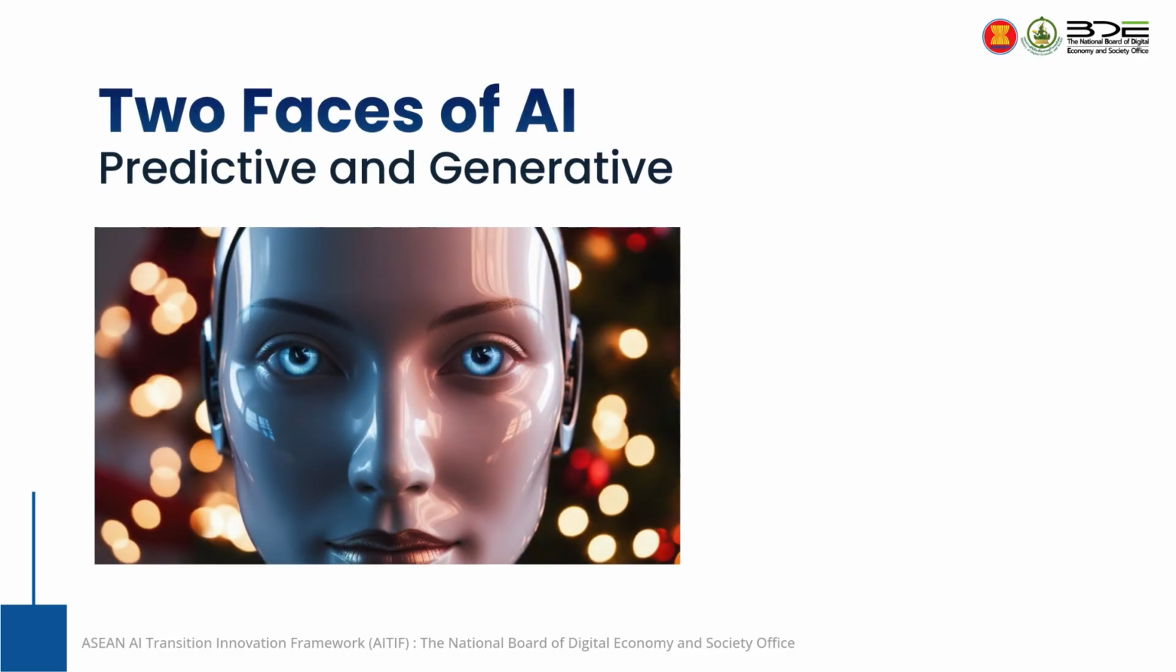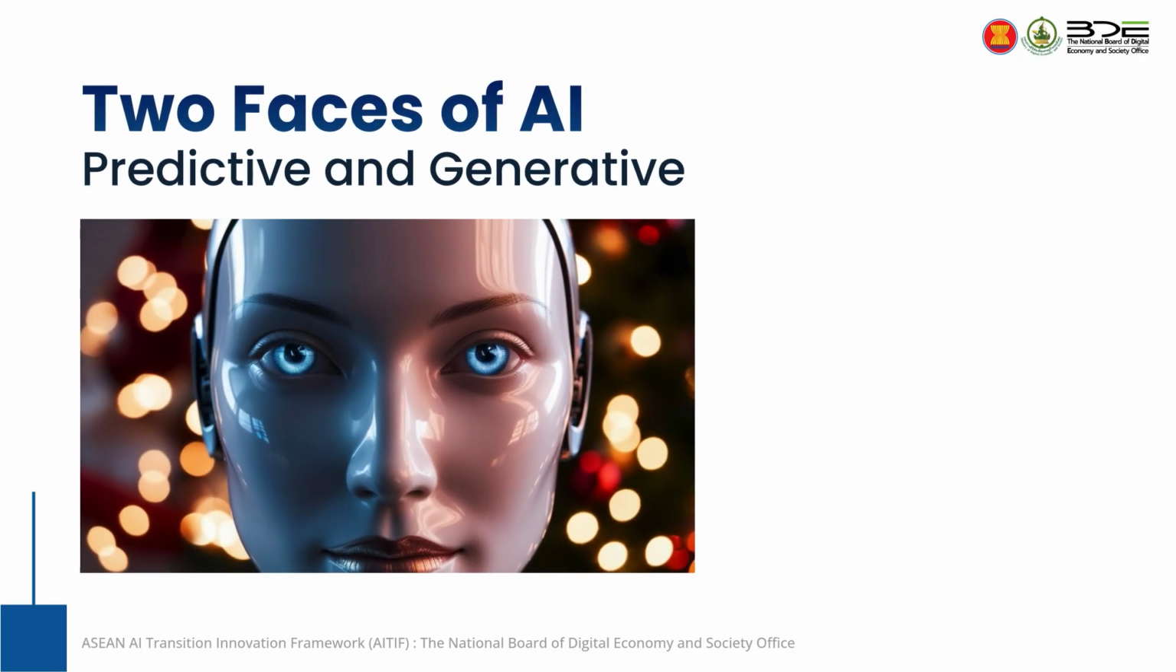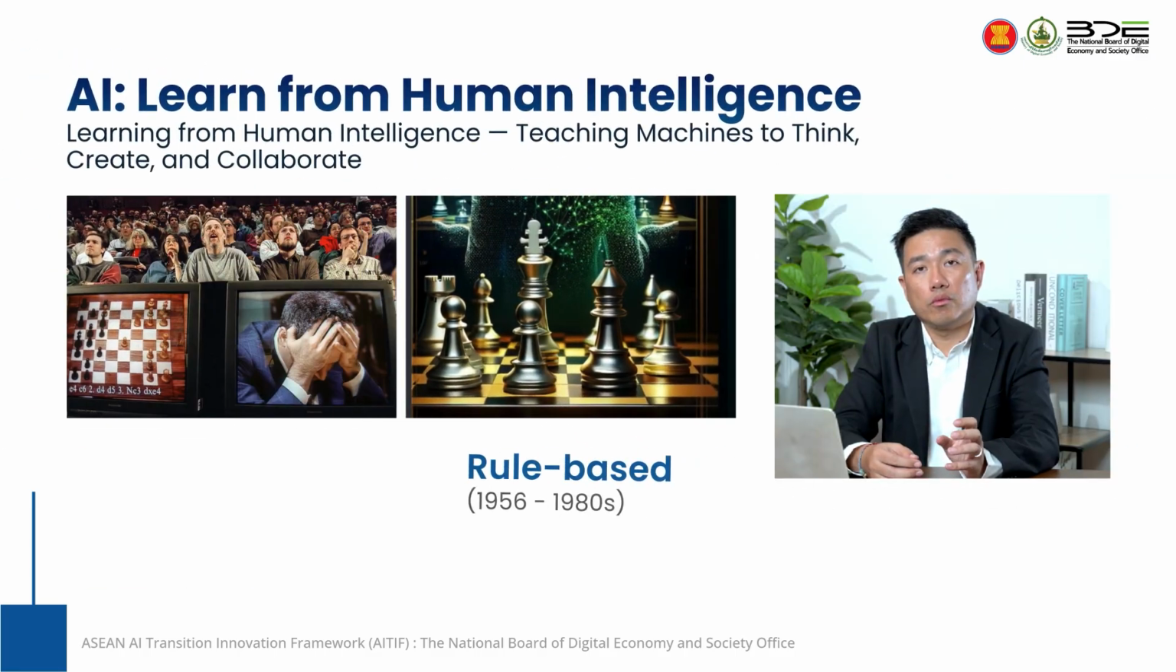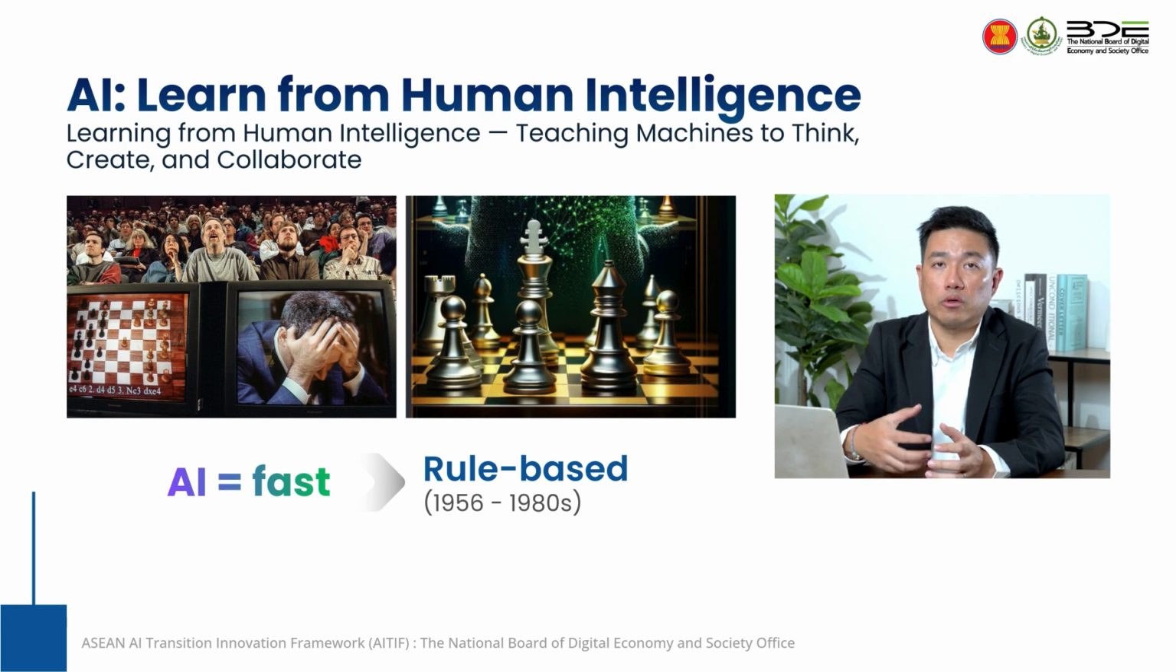Let's deep dive into what AI is and how many types of AI there are. AI is artificial intelligence. It tries to copy what human intelligence is. It has not just happened in the last few years, but over many years. In 1956, some scientists tried to build AI, wanting to learn from humans.